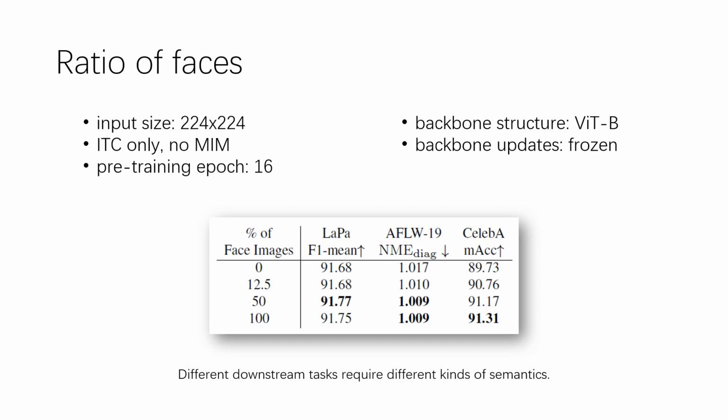Those high-level facial semantics, which are necessary for face attributes recognition, can only be learned on face images, while those low-level semantics, for example the distribution of corners and edges, which are required by face parsing and face alignment, can be learned from not only face images, but also non-face images as well.